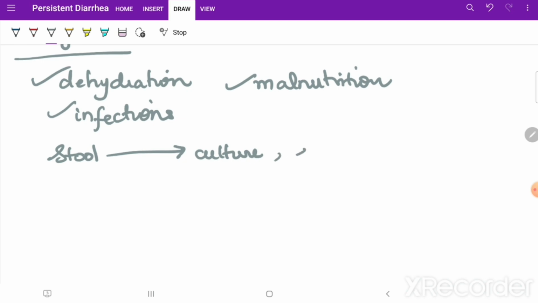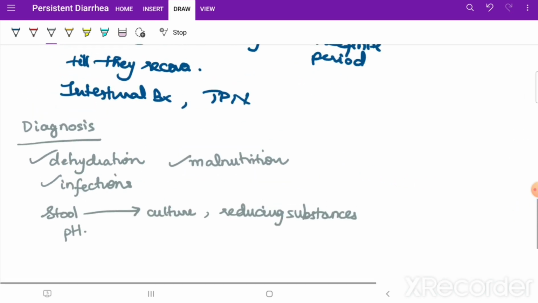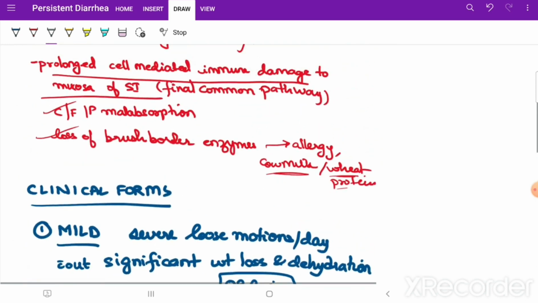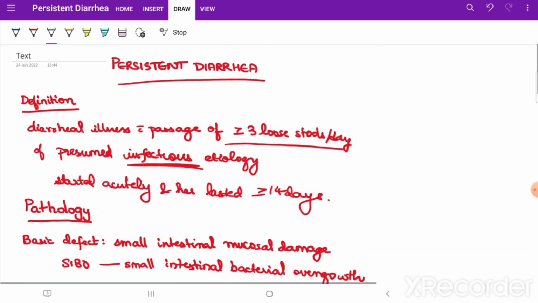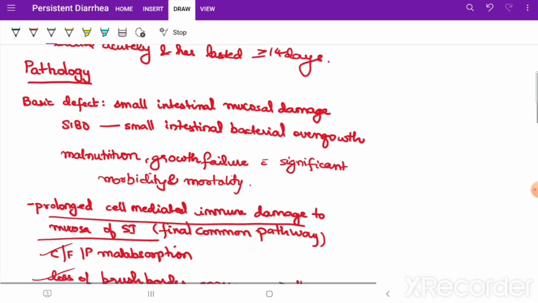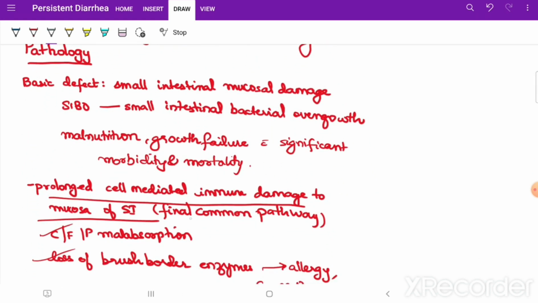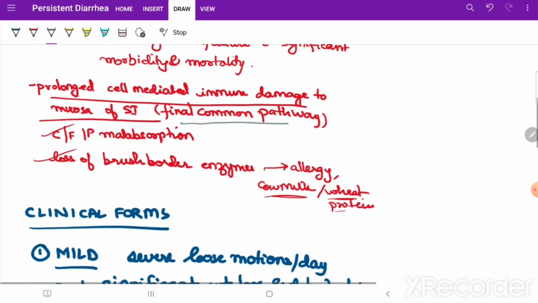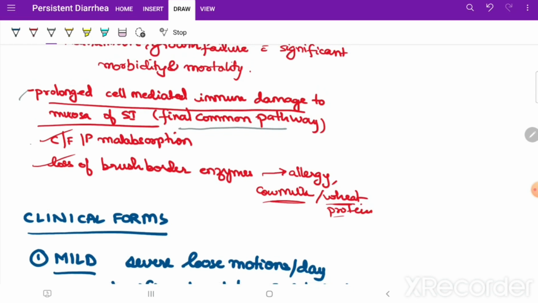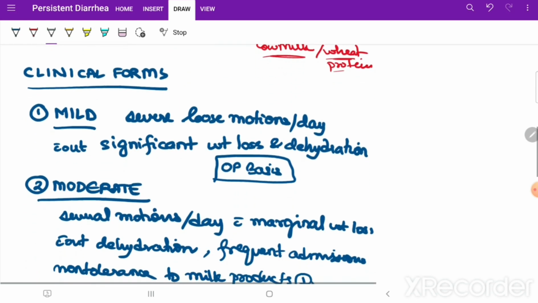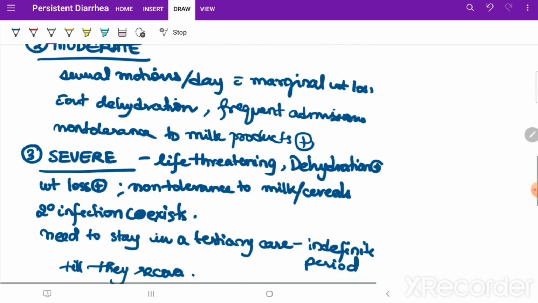You may send stool for reducing substances and stool pH also. Okay, so this all should be sent in diagnosis. Now this is basically overall a simpler topic. So for now we have discussed the definition of persistent diarrhea, the basic defect, which is the final common pathway, the multiple factors which can lead to it, and the clinical forms which are mild, moderate and severe.